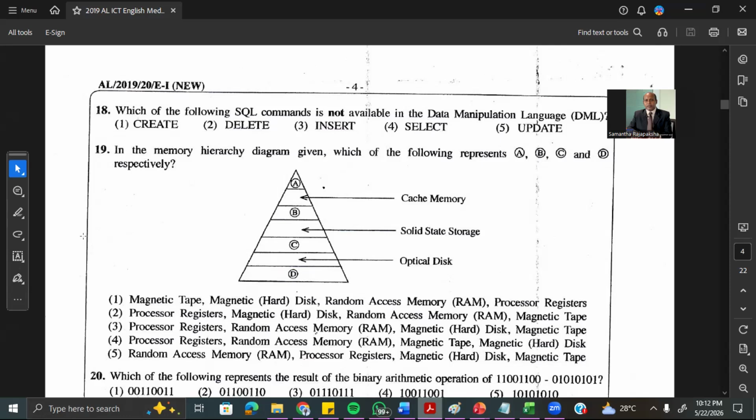After the processor registers comes the cache, then B should be random access memory. And then magnetic tapes are a bit slow. So question 19 should be 3: processor registers, random access memory, hard disk, and magnetic tapes. Tapes are slow.